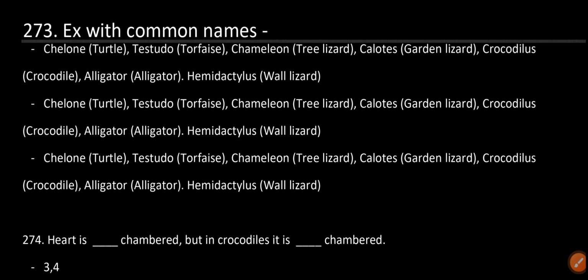Example with common names: Chelone, turtle; Testudo, tortoise; Chamaeleon, tree lizard; Calotes, garden lizard; Crocodylus, crocodile; Alligator, alligator; Hemidactylus, wall lizard.